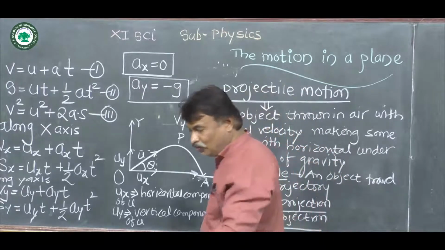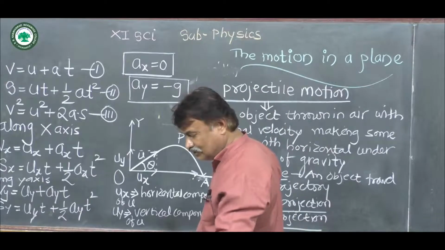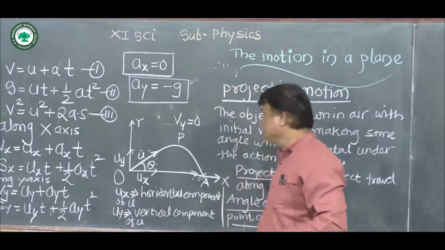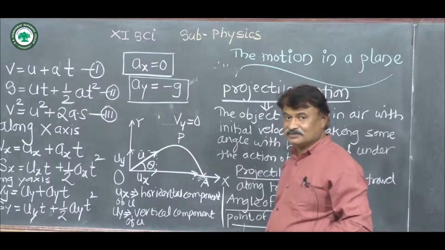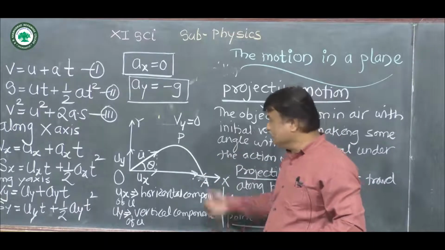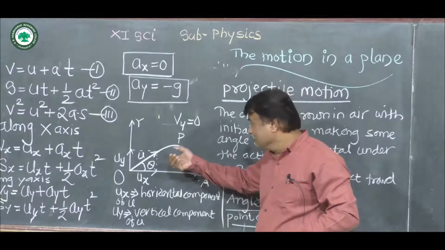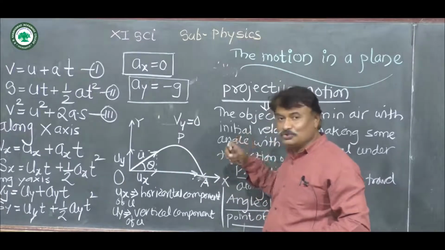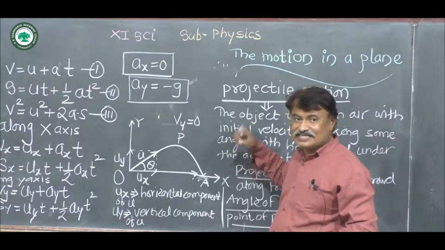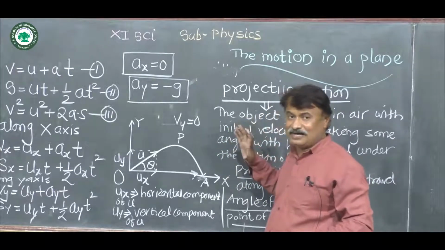Now we have to derive an expression for the trajectory, which follows the equation of a parabola, and that's why we have to show that this trajectory has a parabolic path.